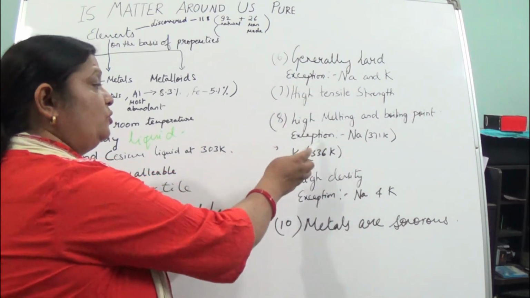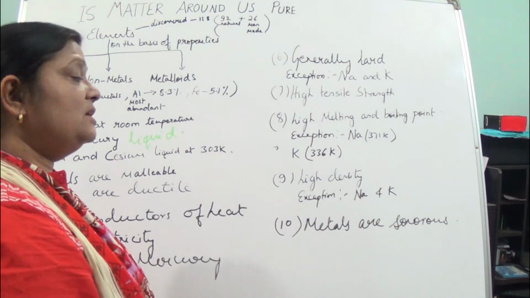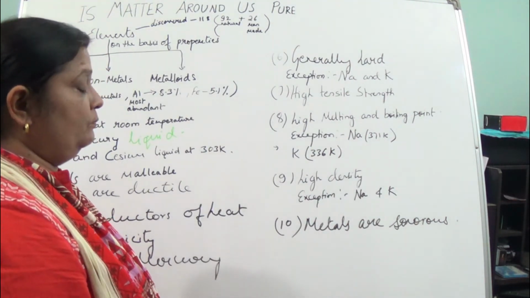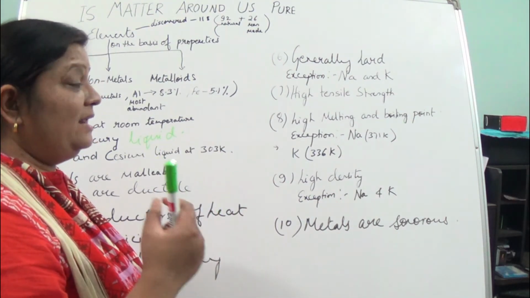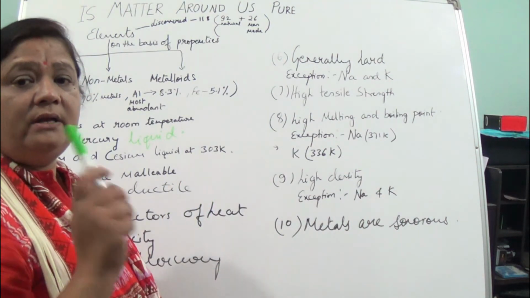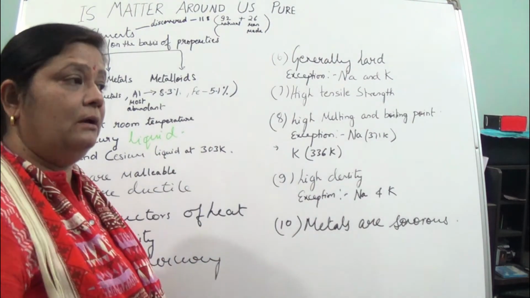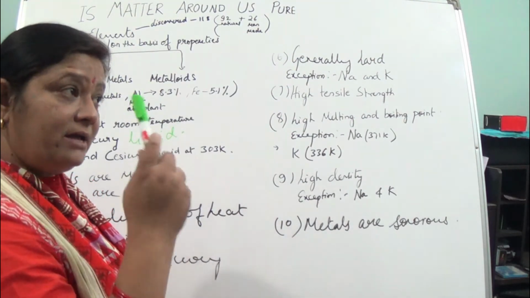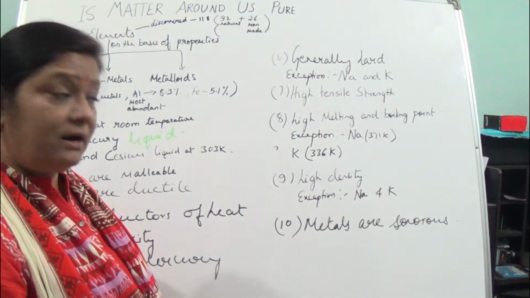Everywhere you can see it is of sodium and potassium, so it is easy to remember. Okay, now metals are sonorous. What do you mean by sonorous? It means it produces a sound, a tinkling sound, like the school bell you can see, when the bell is rung, you can hear it, isn't it? That bell is made up of what? Iron, and that has got a specific sound which says that yes, the bell has rung, isn't it?